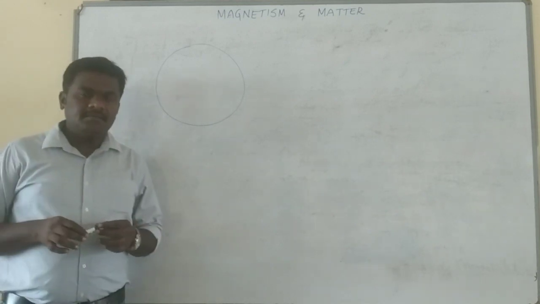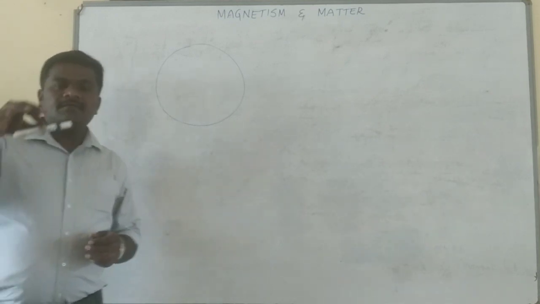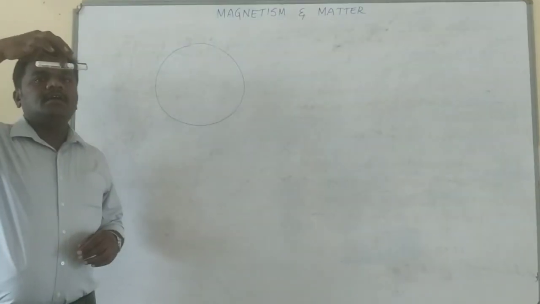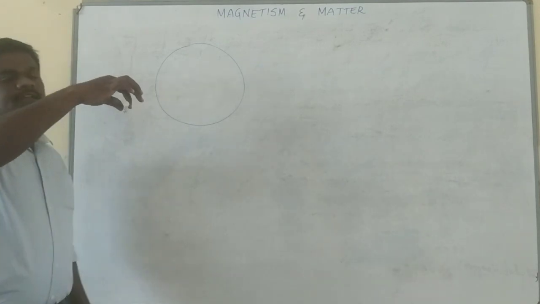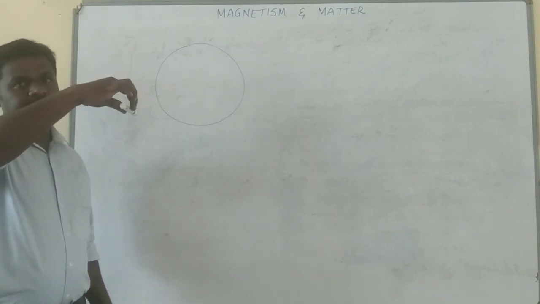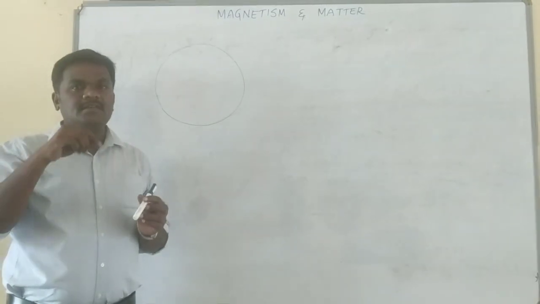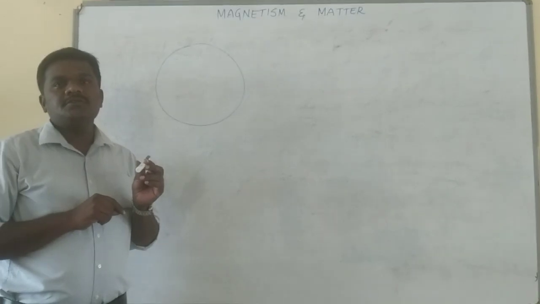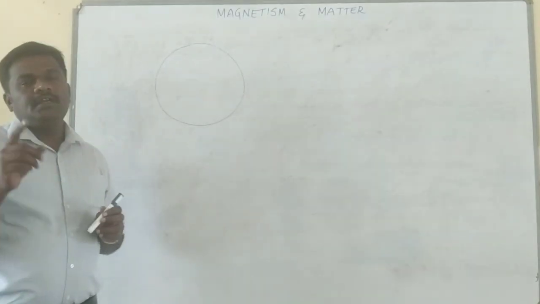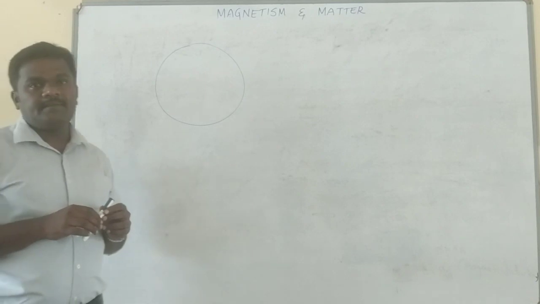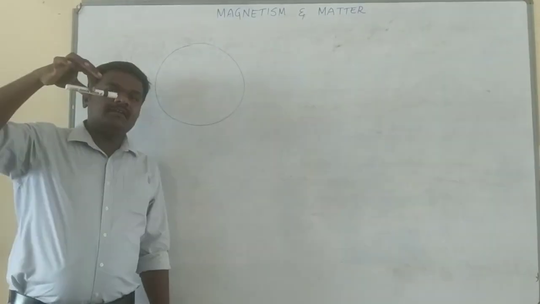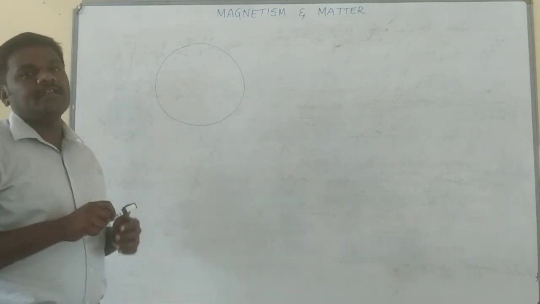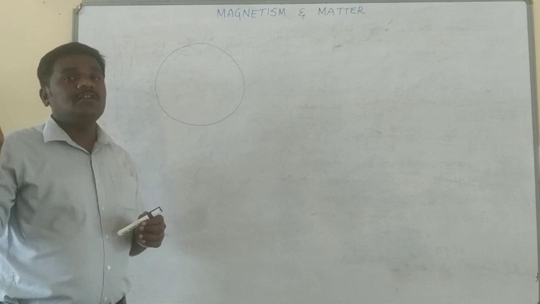Take any one bar magnet for an activity. If you suspend that bar magnet freely in the air, it will align along the north and south direction. I mean, the north pole of the magnet shows the geographical north, and the south pole of the magnet shows the geographical south. In the last sessions I discussed the directive property. Any magnet, if it is suspended and settles into one particular direction, does so only in the presence of an external magnetic field.